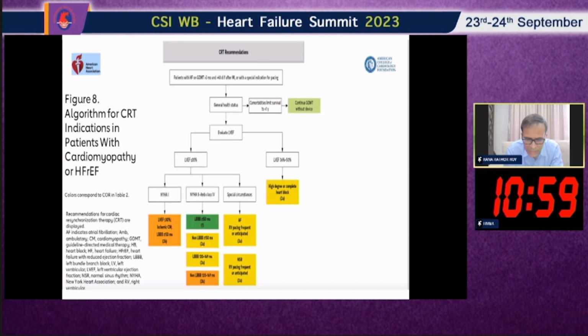But if it is non-LBBB morphology with QRS duration of 120 to 149, it is a class 2B indication. That means whenever the ejection fraction is less than 35%, if LBBB morphology with QRS more than 150 milliseconds, we can go. If 120 to 149 with LBBB morphology, we can go. And even in non-LBBB, if QRS duration is more than 150, we can go for CRT. But in non-LBBB morphology with 120 to 149, we should discourage CRT. So that is about the indications of CRT in a heart failure patient with ejection fraction less than 35%.